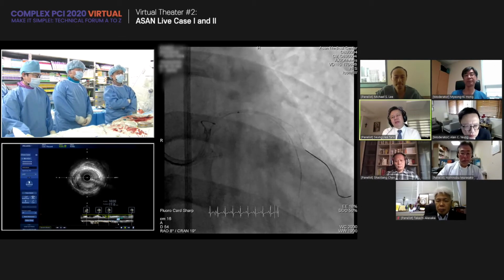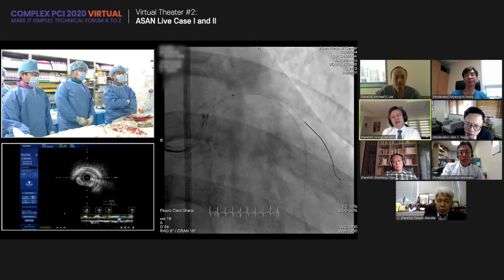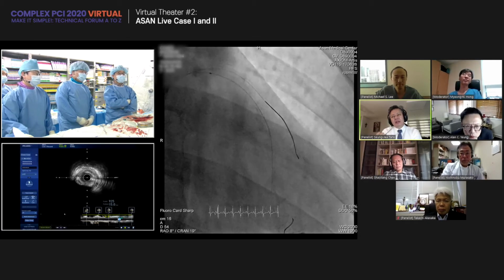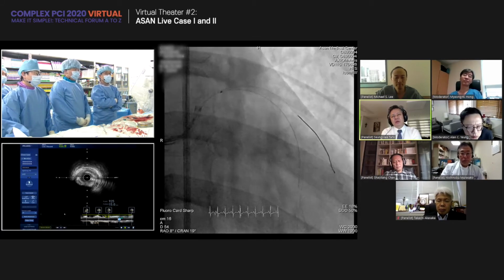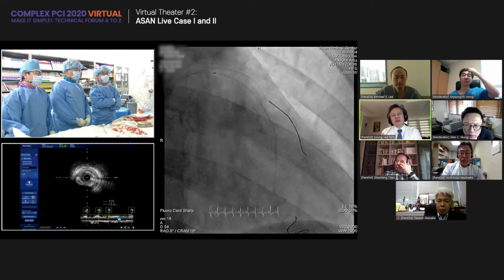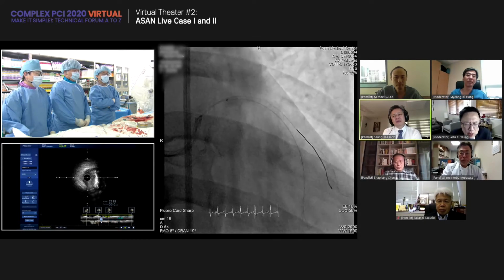I think that we have two options. One is to start from the beginning with a side branch stent first, but it is a very short lesion, so we can protect the circumflex and go to the provisional strategy, I think. Yes, very short.